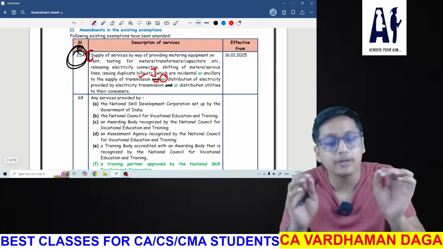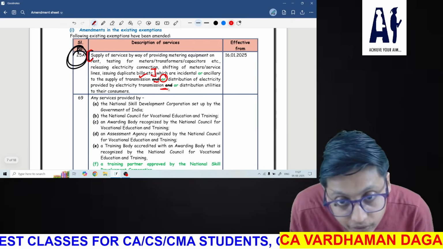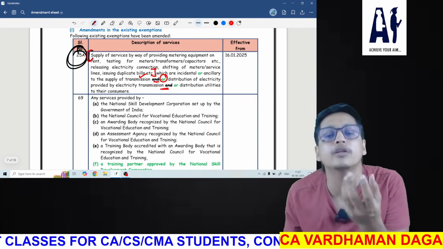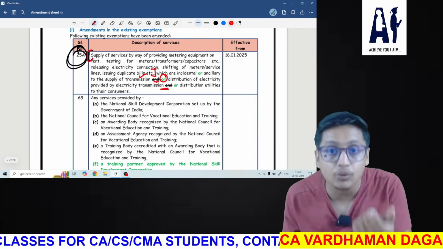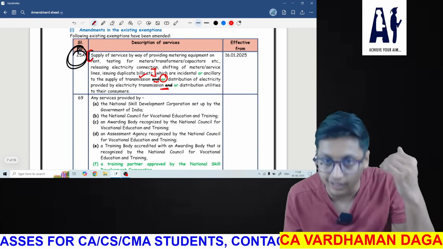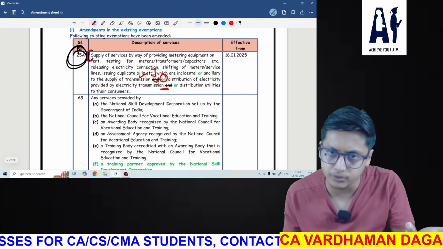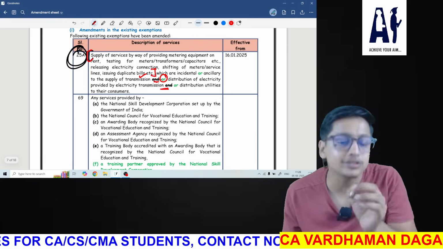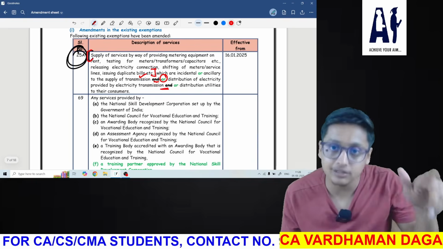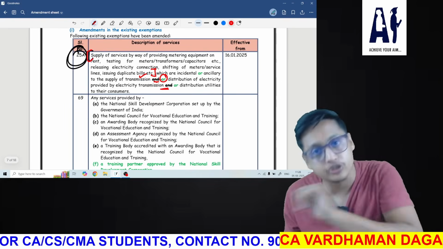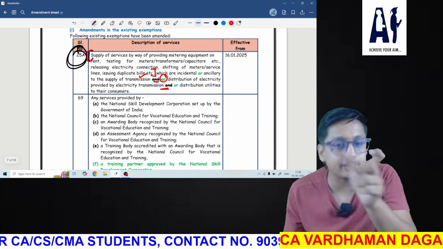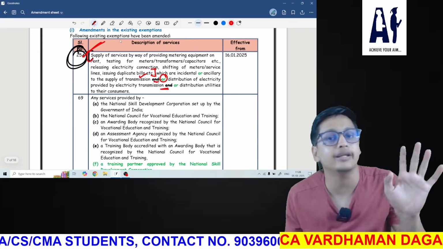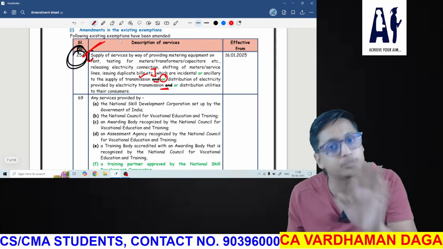You should remember this because they have removed the word "and" and inserted the word "or", giving the benefit to all those persons who are involved in just transmission or just distribution. Both are now getting the benefits. That is very nice because in India, some are doing transmission work, some are doing distribution work. So now both are exempt if they supply this type of services to a customer.